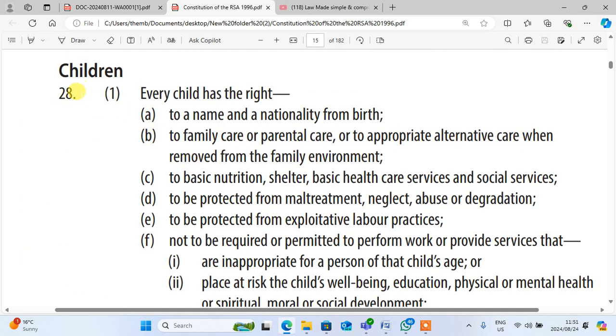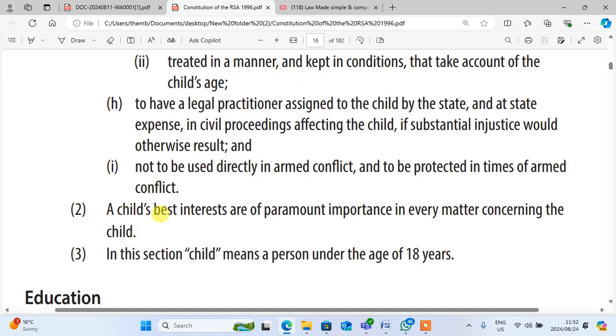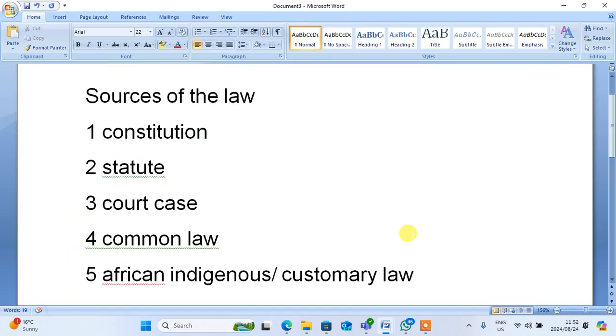Then we go to section 28, which made it clear that every child has the right to family care or parental care, or to appropriate alternative care when removed from the family environment. It goes on saying that every child has the right to be protected from maltreatment, neglect, abuse or degradation. And it made it clear that a child's best interests are of paramount importance in every matter concerning the child. There are many sections in the Constitution; however, we have read some of them.